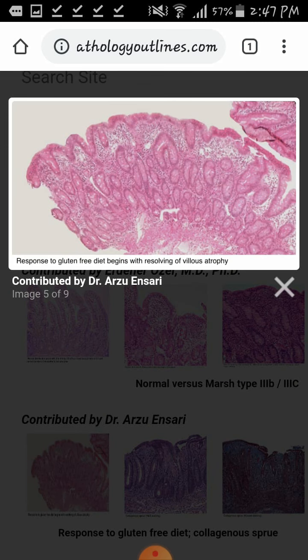Here is a histological presentation of a person having celiac disease previously, and he has been on a gluten-free diet for some time, and here we can see that there is resolving of the villi. This is villus atrophy, and here villi are resolving. Again villi are appearing. So this is all for today.